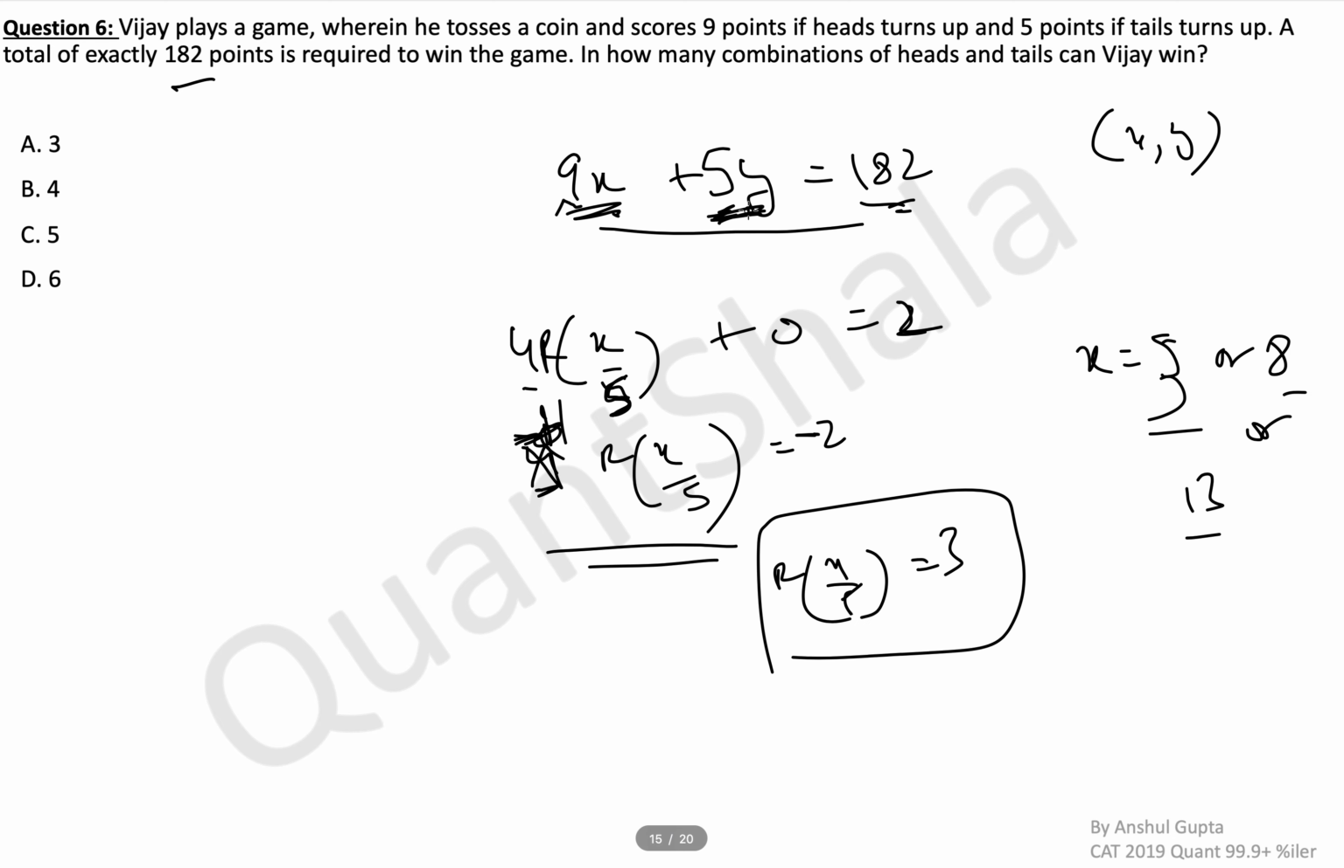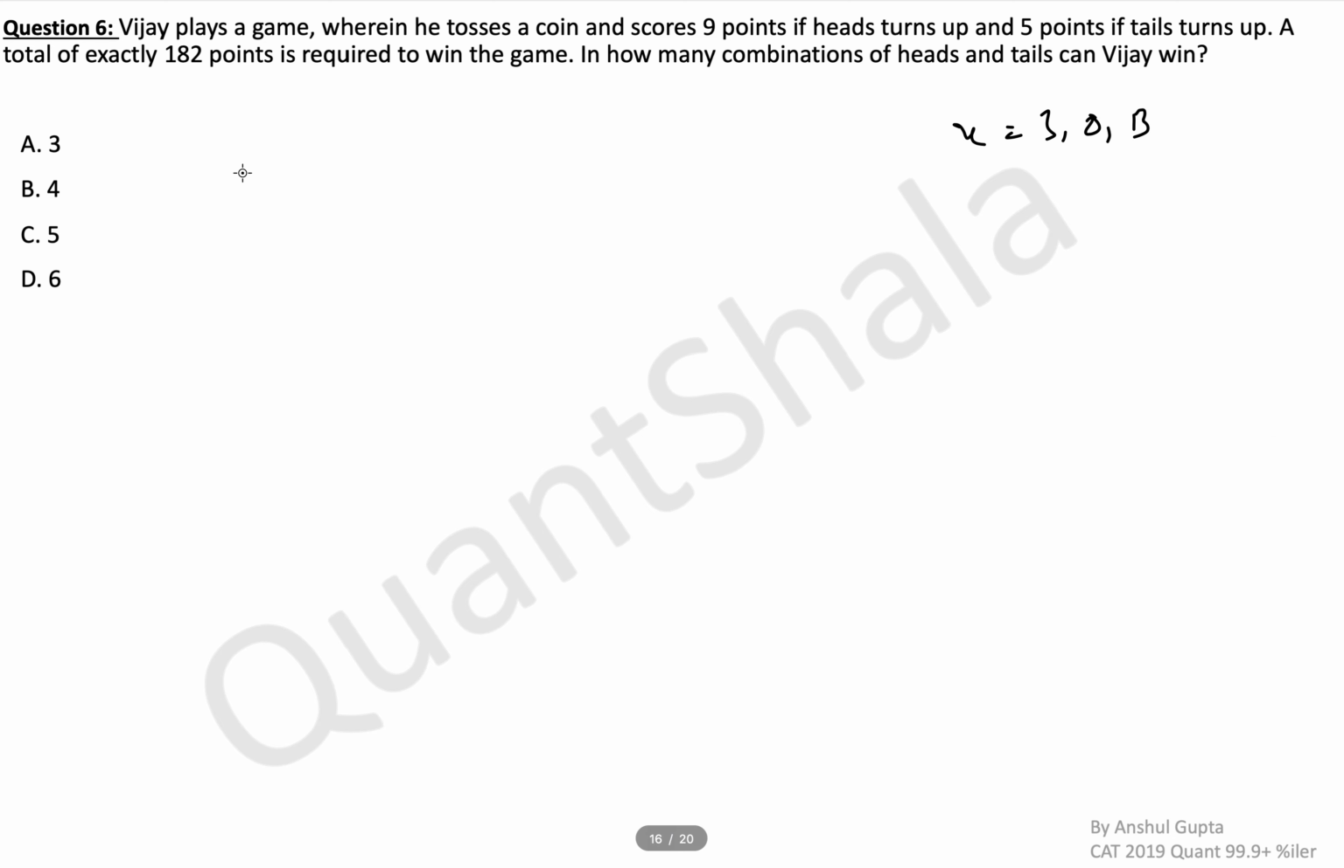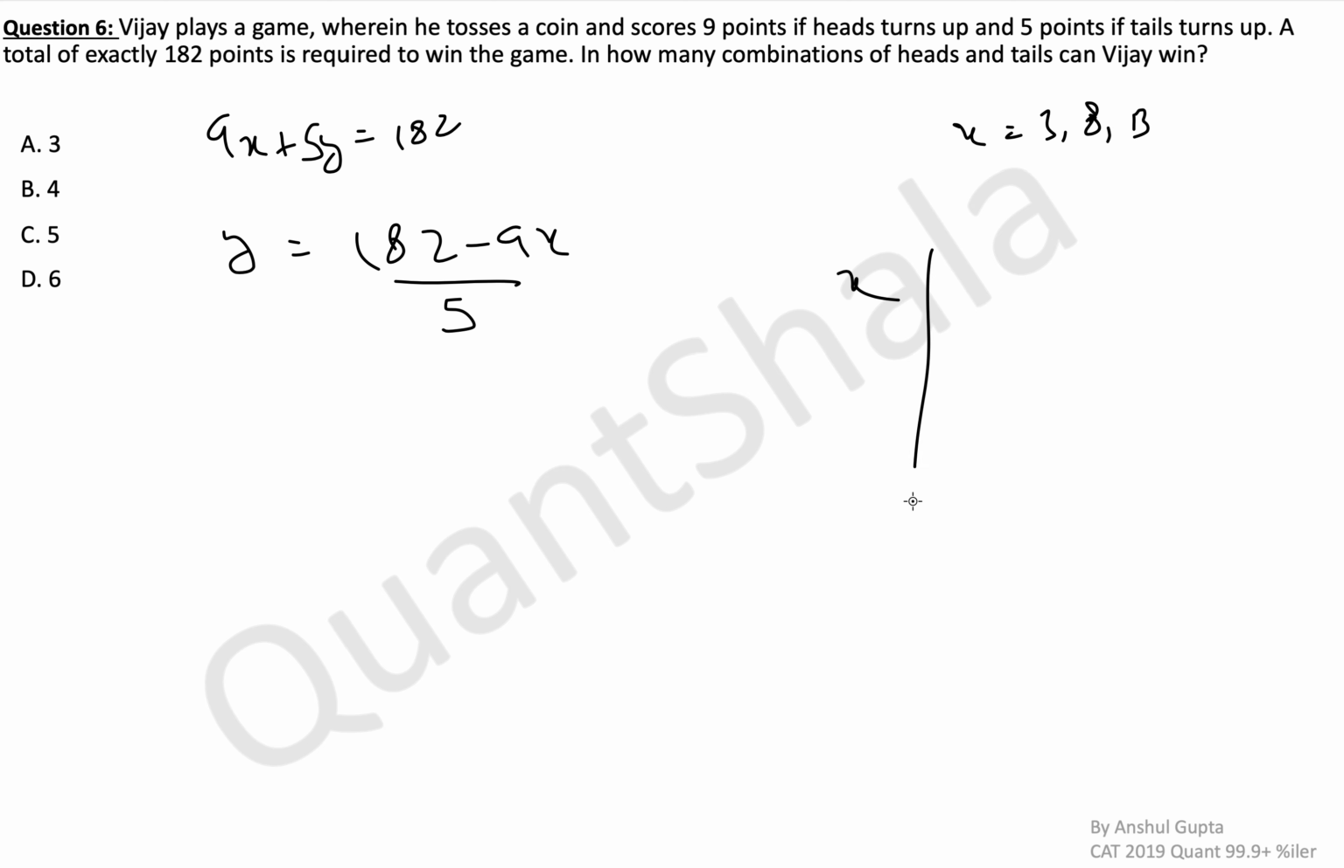And the equation that we had was 9x plus 5y equal to 182. So we know what x can be. We'll take x on the other side and say y is equal to (182 minus 9x) divided by 5. Now we'll make a quick table. If x is 3, what happens? 182 minus 27 becomes 155. 155 divided by 5 is 31.